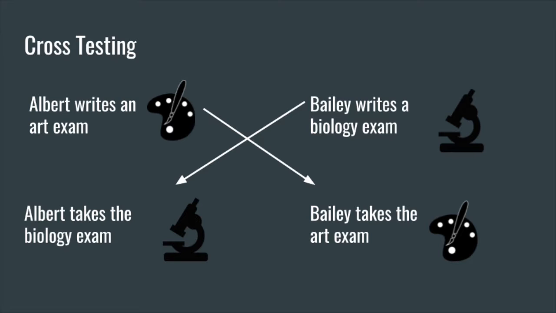So the analogy we like to use is you've got two high school teachers, Albert the art teacher and Bailey the biology teacher. And Albert writes an art exam and Bailey writes a biology exam. And then they give each other their exams and they take each other's exams. And then whoever scores higher on the test is considered to be more well-rounded.